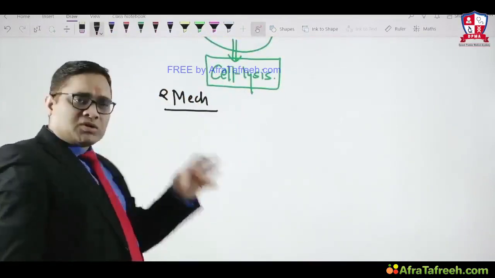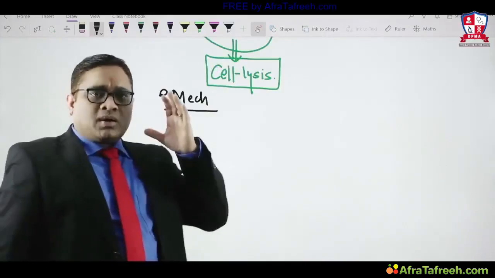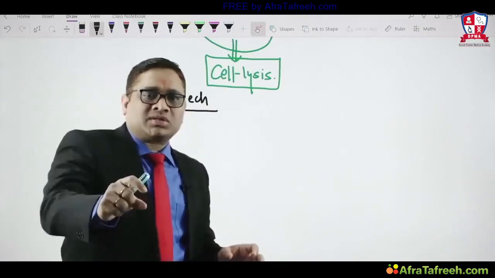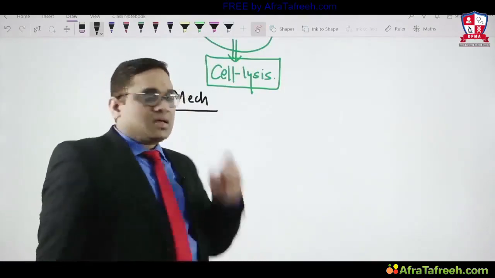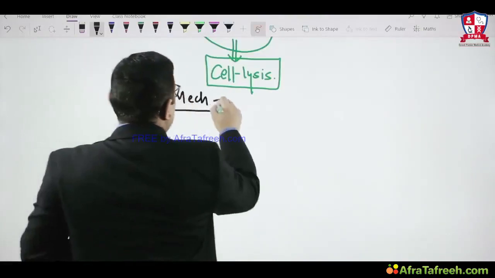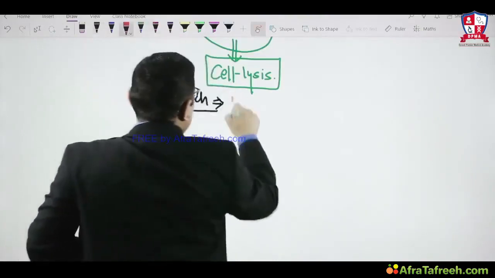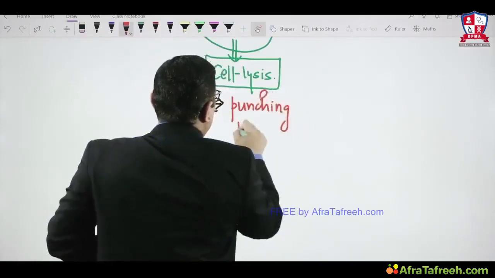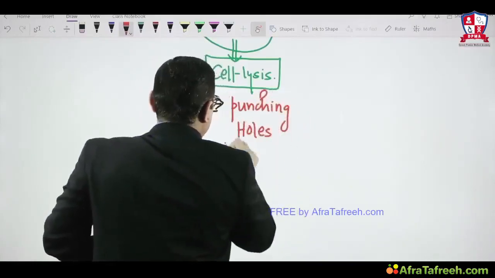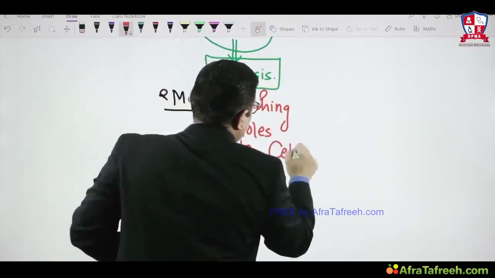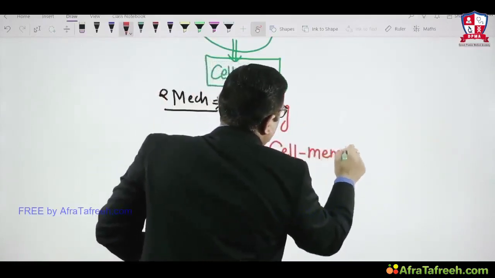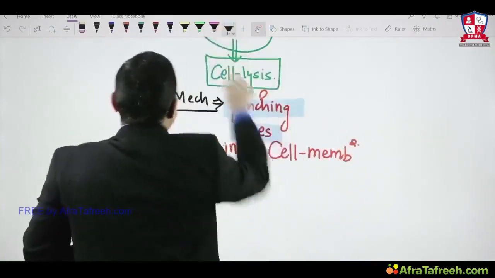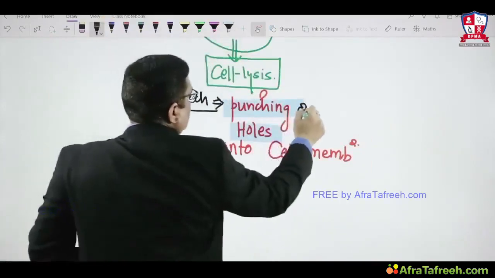This cell lysis is because of what? Are they damaging the lipid bilayer, or are they punching holes into the membrane? That is the question. So this cell lysis mechanism is by punching holes into the membrane. So the answer is by punching holes into the cell membrane, and this was the answer in the All India exam, punching holes into the cell membrane.